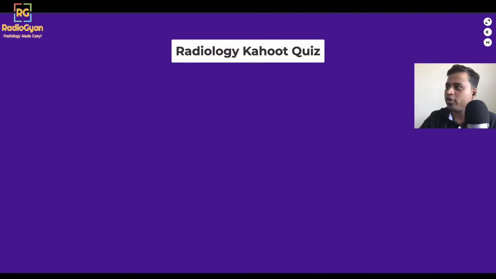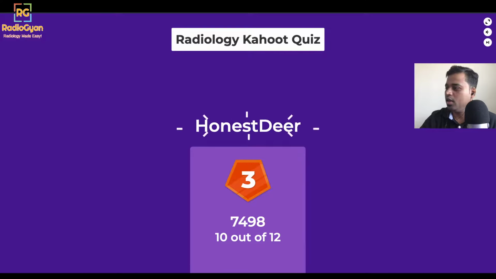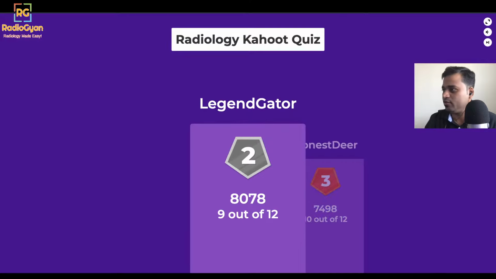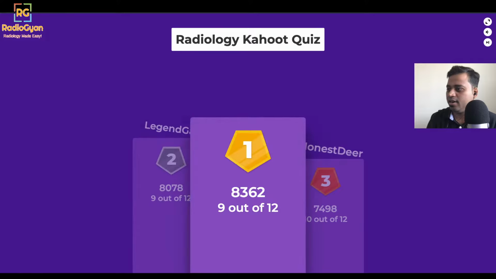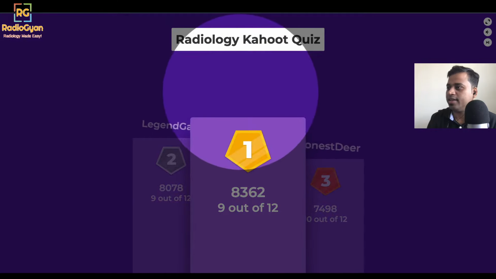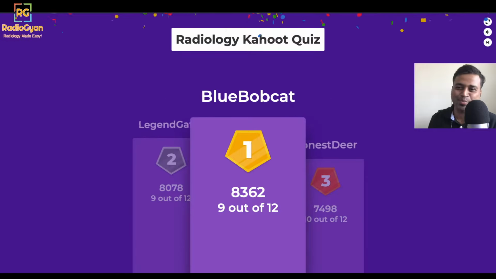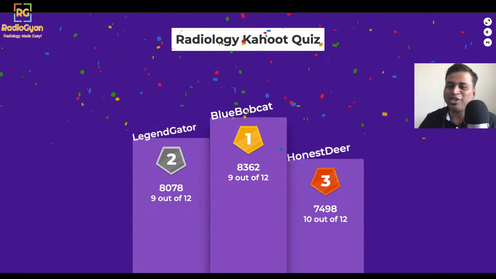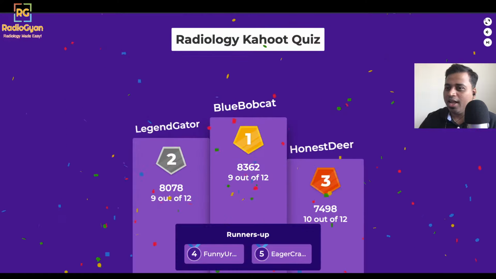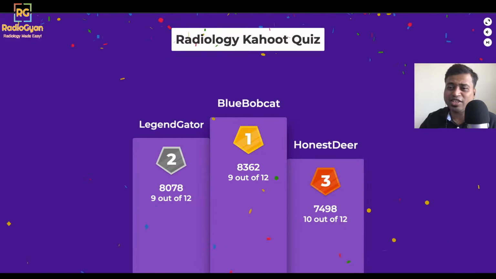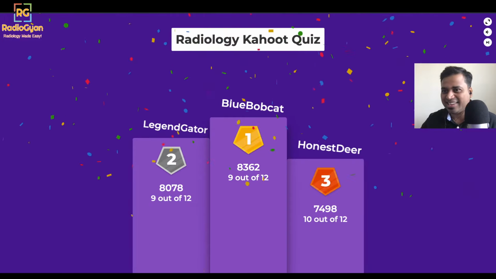So that's the podium for today. With 7,500 points, we got 10 out of 12 questions. Honest Deer was number 3. Legend Gator got 9 out of 12 and is number 2. And number 1 is Blue Bobcat. Make sure you let me know by email and take a screenshot. But there is a twist here.